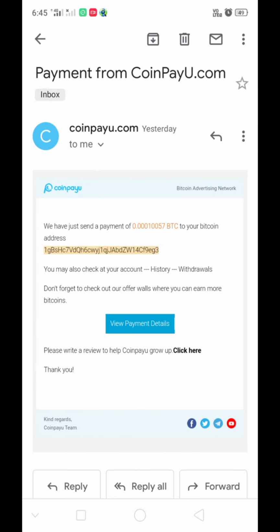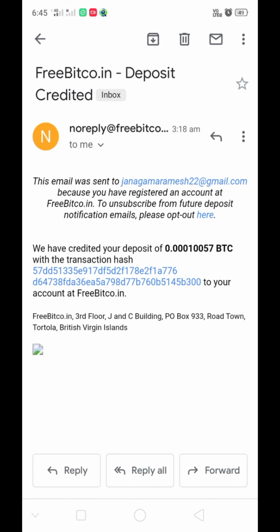See there, this is the email from CoinPayu, payout sent to my wallet. Okay, this is the mail from my FreeBitcoin wallet. So amount received to my wallet.